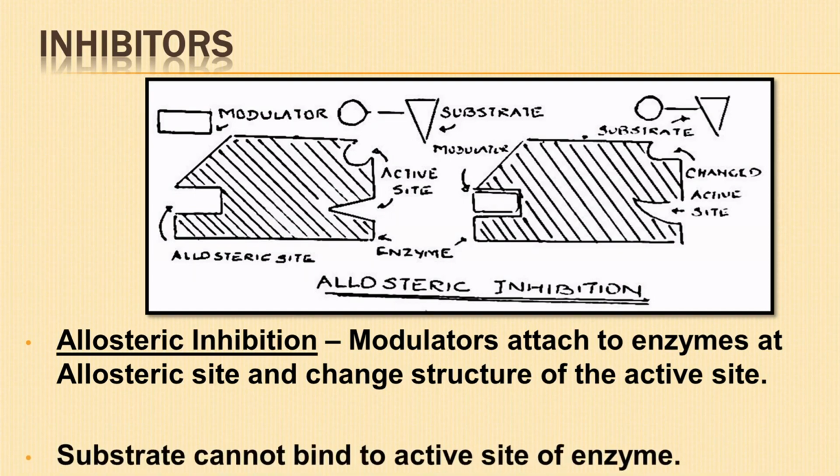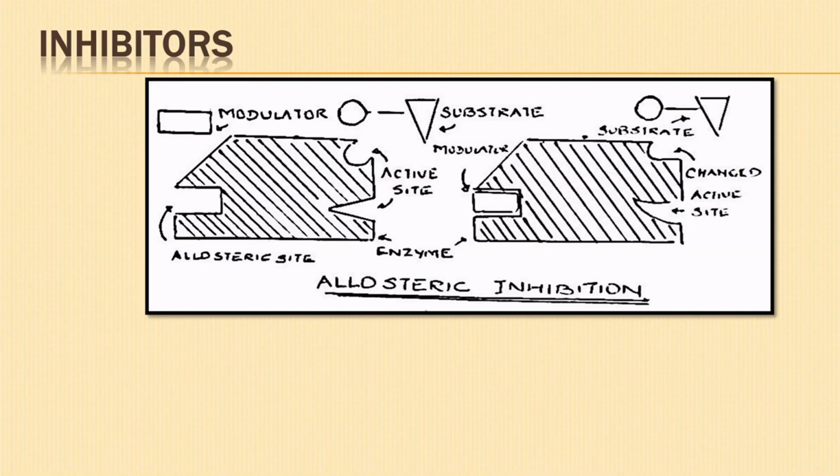It does not allow the substrate to bind to the active site of the enzyme, thus hindering the reaction. The process is called allosteric inhibition, and the enzymes with allosteric sites are called allosteric enzymes.